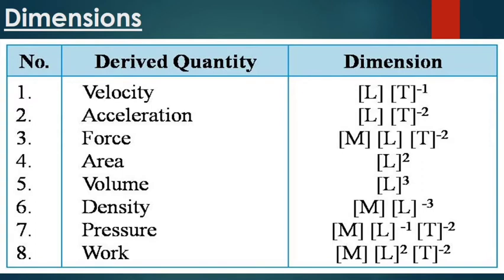So area, we know that its formula is length multiplied by breadth, so it becomes L square. Similarly volume, that is length into breadth into height, becomes L cube. Density, its formula is mass per unit volume. So we already know the dimensions of mass and length, so it becomes M L to the power minus 3. Now the dimension of pressure.